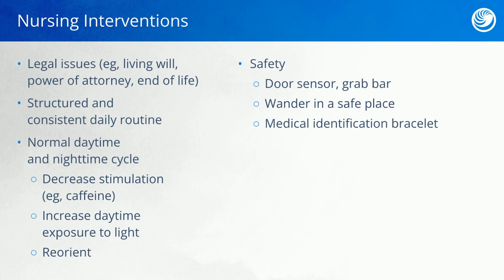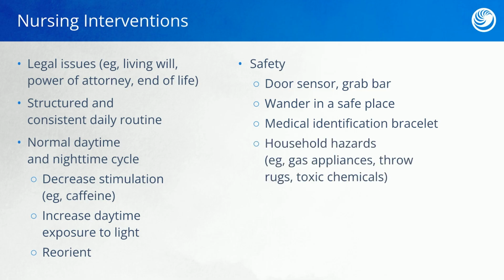And we need to encourage elimination of certain household hazards. This can be things like gas appliances. Throw rugs become a tripping hazard for these clients. Toxic chemicals should be stored securely or thrown away. And the installation of grab bars can help these clients in the shower and the bathroom.